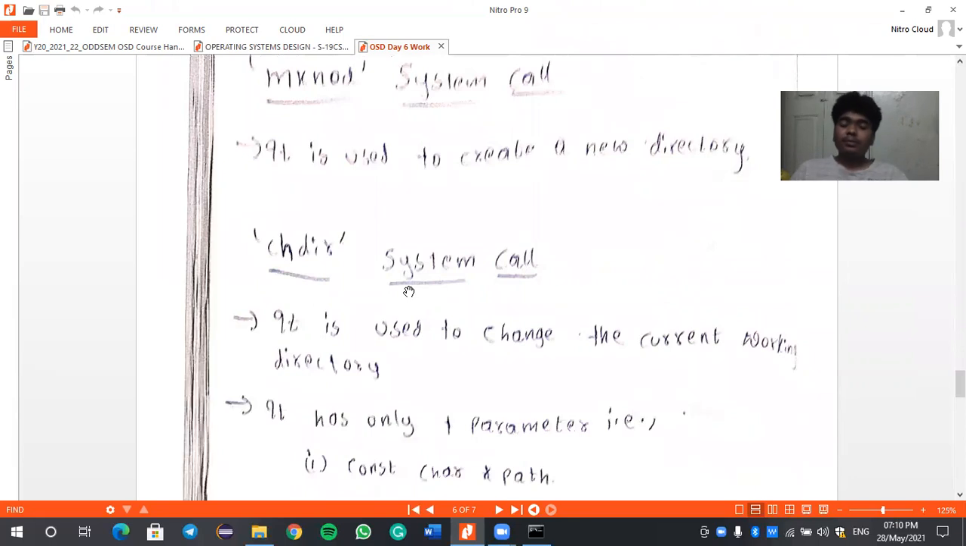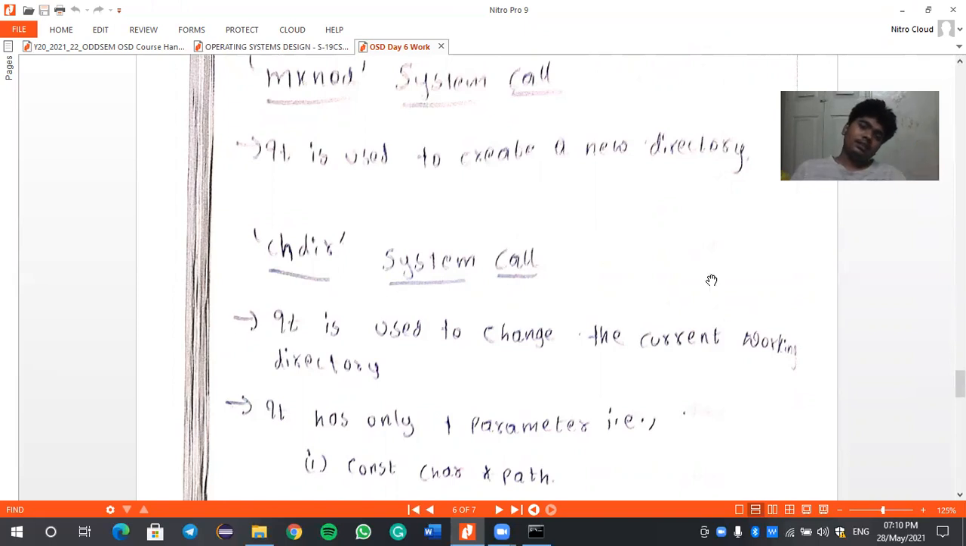A new directory is nothing but a new folder in the graphical user interface of Windows. But in the Linux operating system, it is called a directory. So to create a new directory, we will use this mkdir system call. It doesn't require any file paths or whatever it may be. In Linux, everything will be stored in this desktop, right? So there will not be any other special drives.